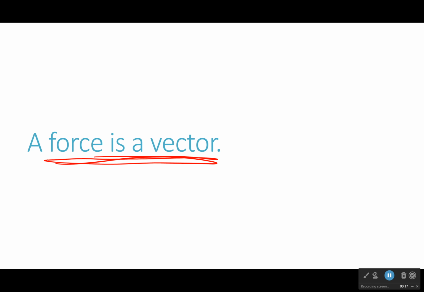Okay, everyone, so last time I drew some pictures and I kept on drawing these arrows and saying these arrows are forces because everything in life is going to be having forces applied to it. But what is force? Well, first off, a force is a vector. That's a big detail here. What that simply means is that if I draw it, it's going to be an arrow. And the second thing it means is that a force has a magnitude, which is the length of that arrow,